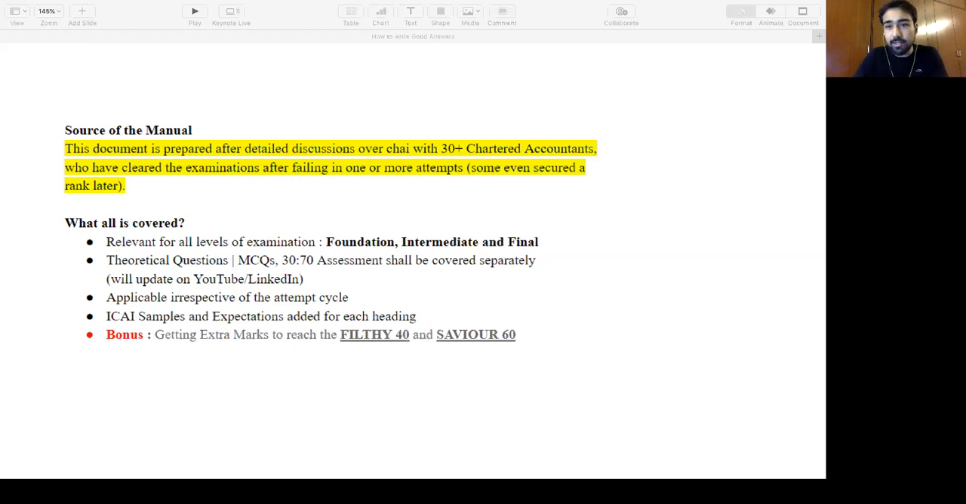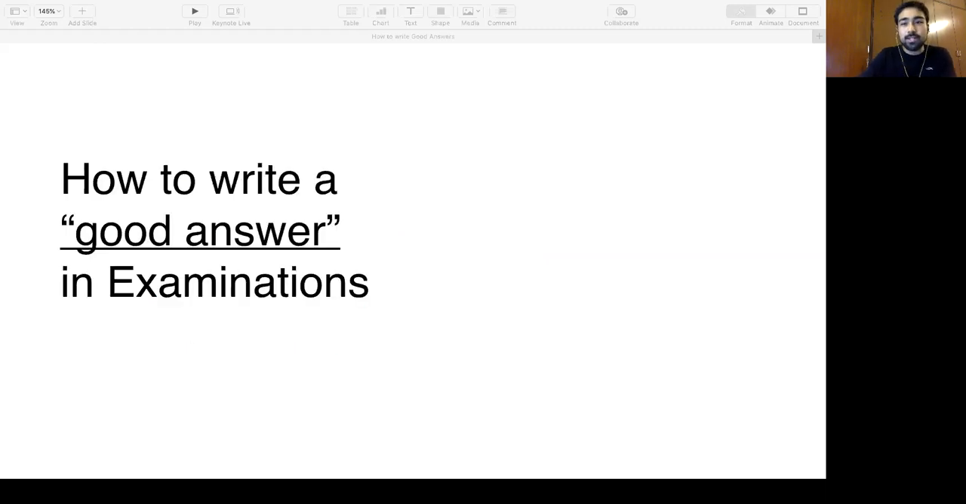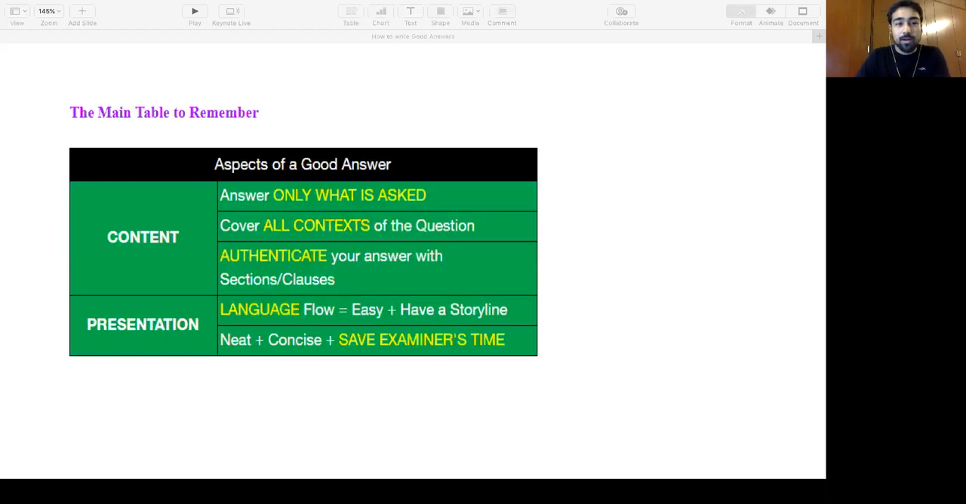So let us just dive into the main thing. How to write a good answer. The crux is a good answer. We know the answer or we don't know the answer. If we know the answer, how to write a good answer is what I'll try to convey here. So the main thing to remember is two things. Each answer has two things: one is content, second is your presentation.